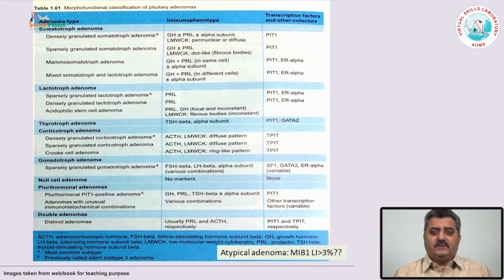And depending upon the intensity of the staining or based on the ultrastructural features, these pituitary adenomas can also be classified into densely granulated or sparsely granulated.